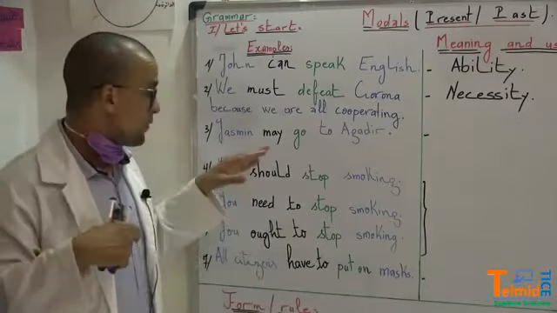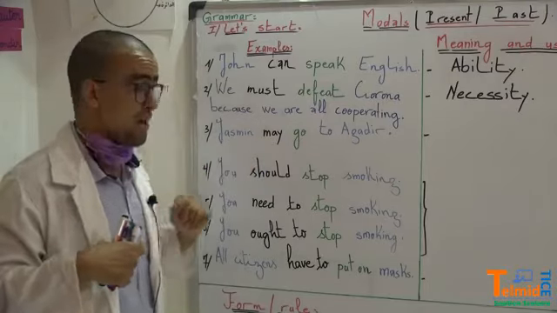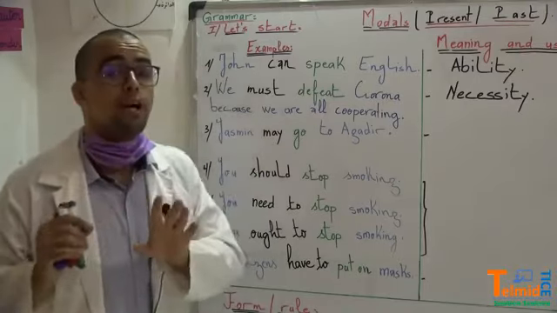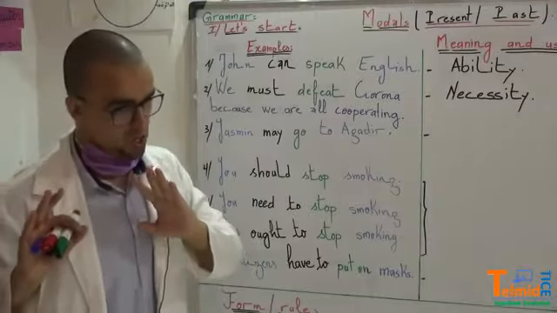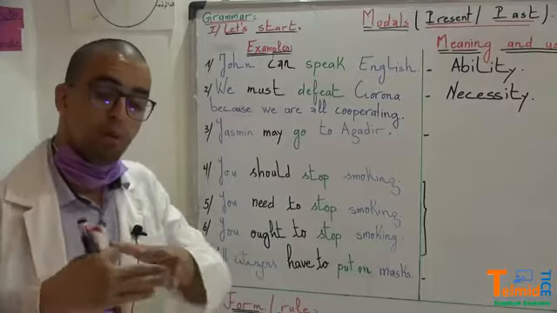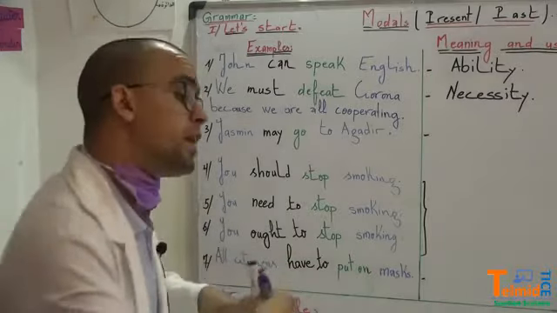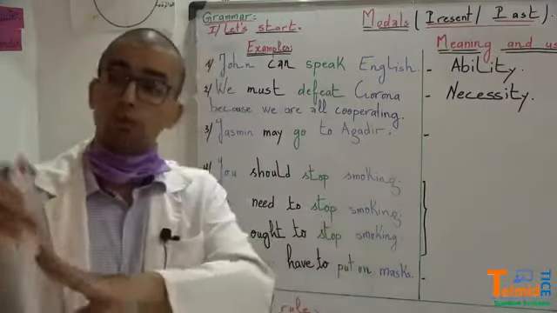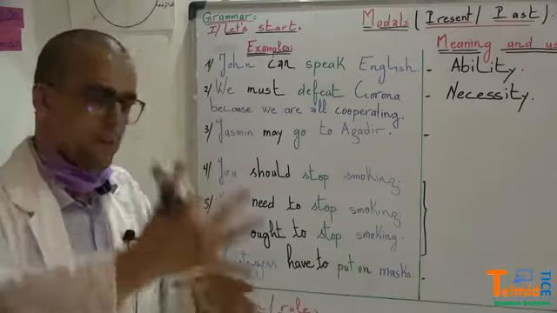Number 3 now, there is may. Yasmin may go to Agadir. She may go to Agadir. She may go to Marrakesh. She may go to Safi. She may go to Paris. She may travel somewhere else.